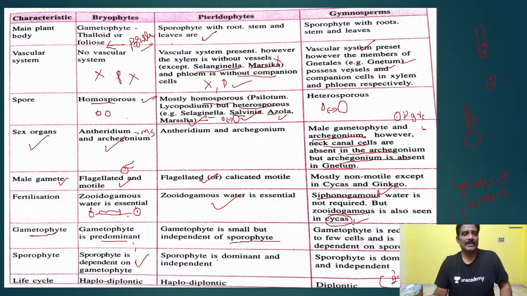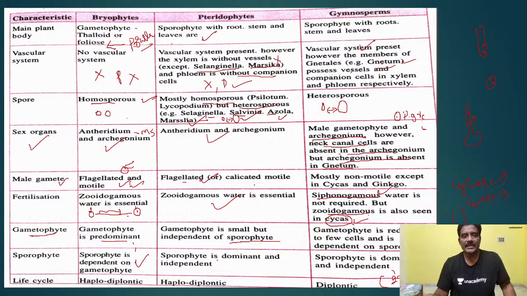Here antheridium and archegonium are there. Also in pteridophytes and gymnosperms, male gametophyte will develop and female archegonium is present. But in angiosperms only female gametophyte development occurs. Male gametes are flagellated, motile, ciliated.